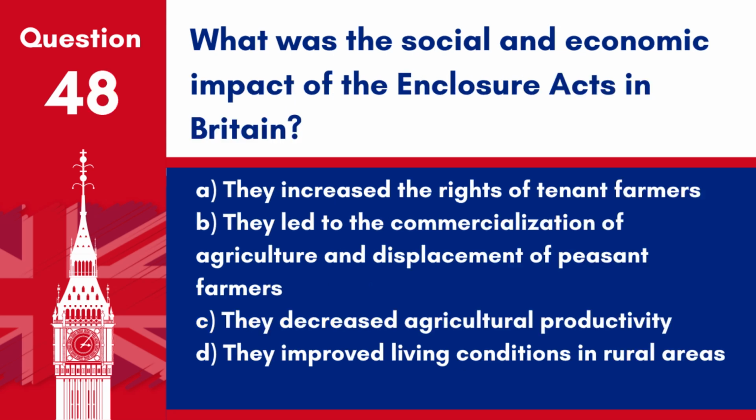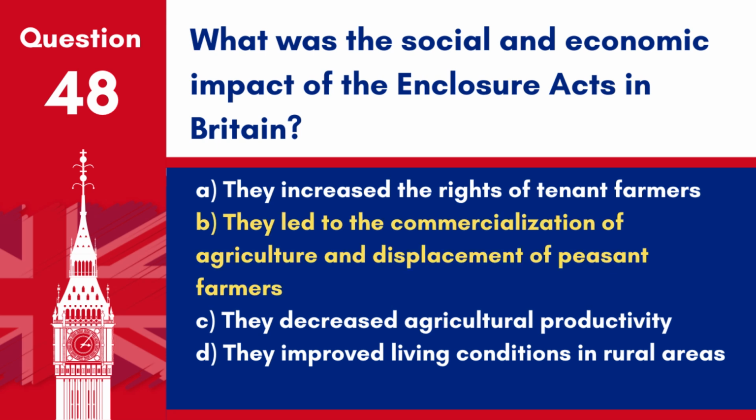Question 48. What was the social and economic impact of the Enclosure Acts in Britain? A. They increased the rights of tenant farmers. B. They led to the commercialization of agriculture and displacement of peasant farmers. C. They decreased agricultural productivity. D. They improved living conditions in rural areas.